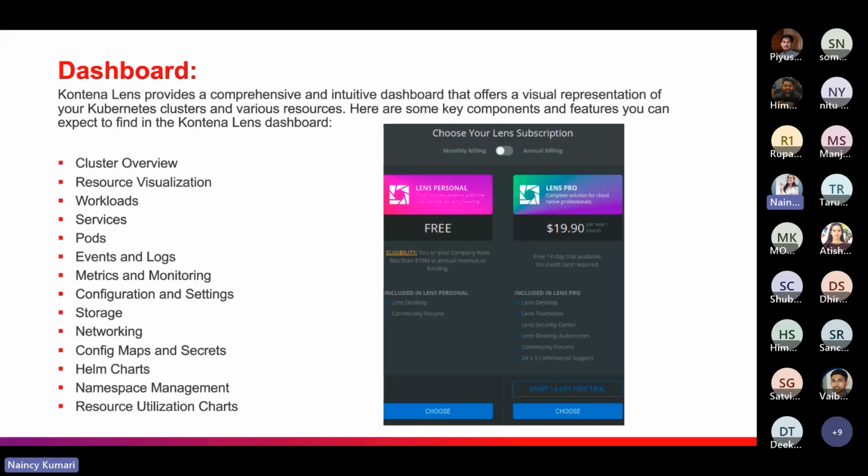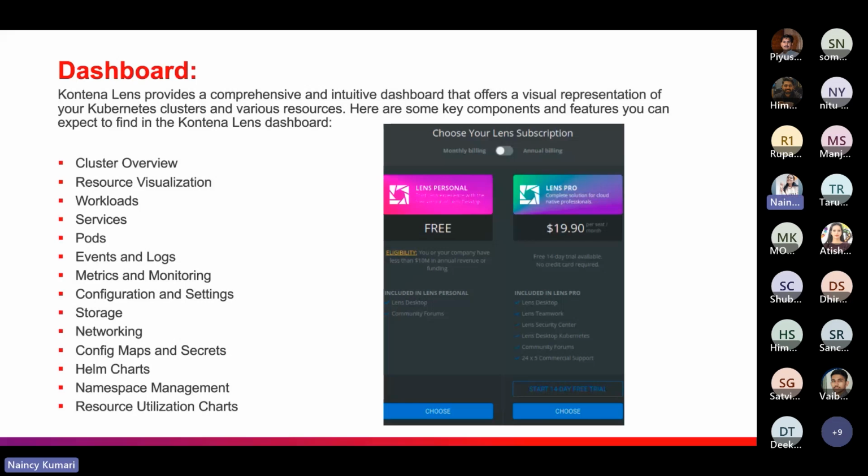As you know, Container Lens has a built-in Helm property. So Helm charts also, it has a namespace management property. It has resource utilization charts. So these are the aspects that you can find there on the dashboard.